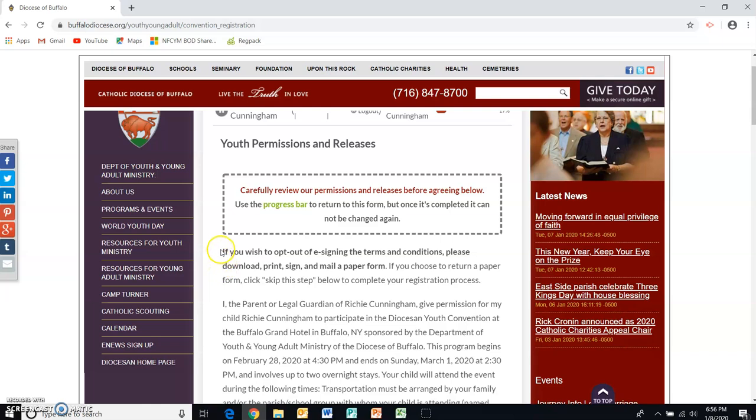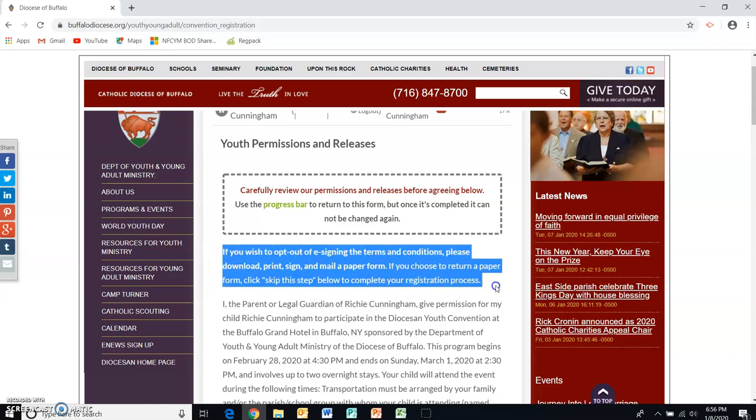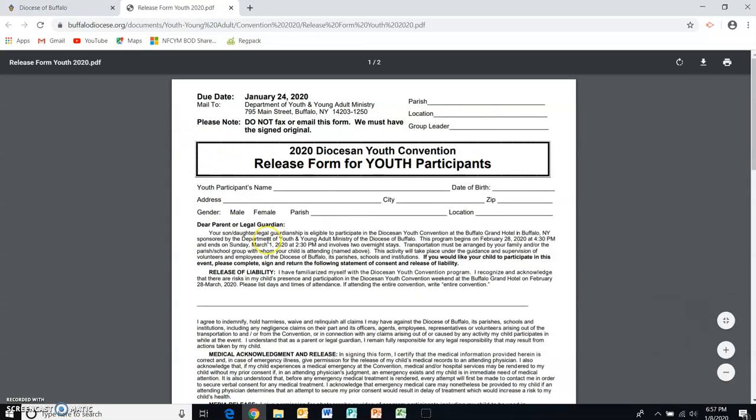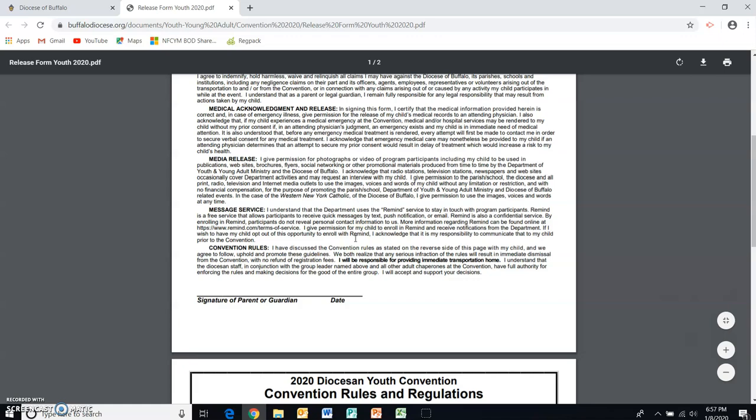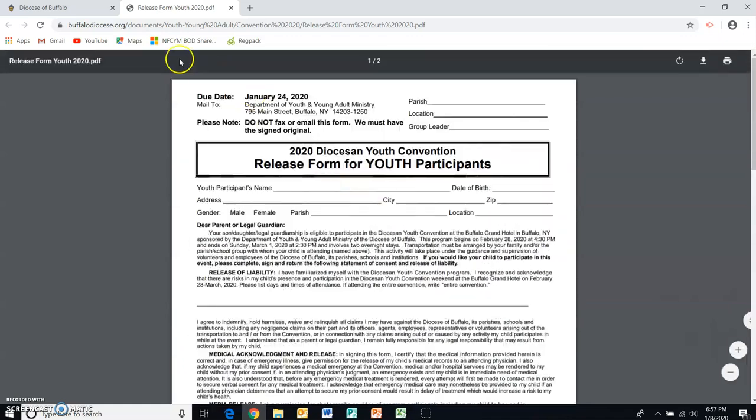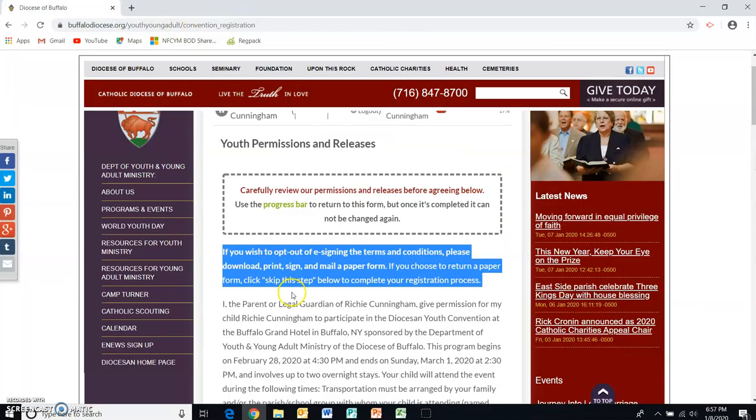Now, it's important for us to know that every person has the option to opt out of the e-signatures. So if a parent, or even if you as an adult, want to opt out of e-signing these terms and conditions, what you need to do is download a paper copy of the terms and conditions, print it, sign it, and then mail it to our office. I'll show you here. If you click download, the paper copy pops up here. It's that with the rules. So we're going to close that out now.